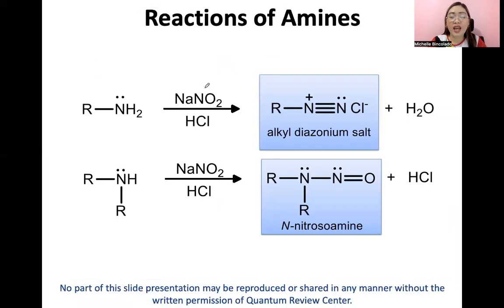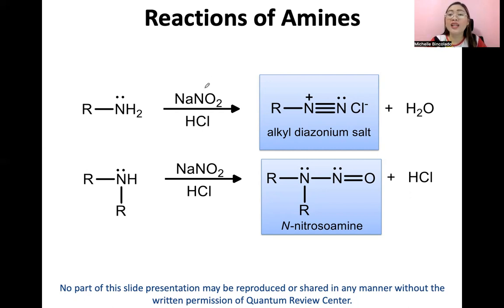Okay? Second reaction, guys, are the reaction of amines with nitrous acid. Okay? Ma'am, nasaan po yung nitrous acid diyan? Ang nitrous acid, guys, ay unstable acid that can be produced in situ using sodium nitrite and hydrochloric acid. So here we have the reaction of a primary amine para makaproduce ng alkyl diazonium salt, secondary amine forming nitrosoamines. Yung alkyl diazonium salt class, alam ninyo, very popular tong salt na to, no? Kasi may good leaving group to na nitrogen. However class, unstable kung ang diazonium salt ay from an alkyl amine lang.